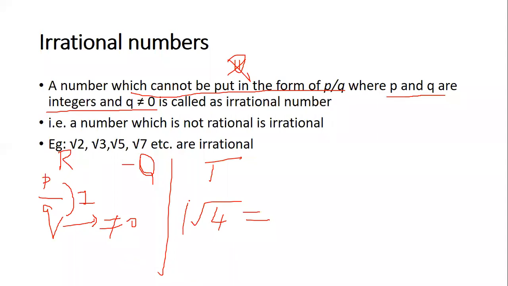This number, square root of 4, is an irrational number because this is not in the form of P by Q. There's a square root and a number which is inside. Okay, so this is a form of irrational numbers. Only one condition to be fulfilled. It should not be in the form of P by Q. Understood? Any doubts in irrational numbers?